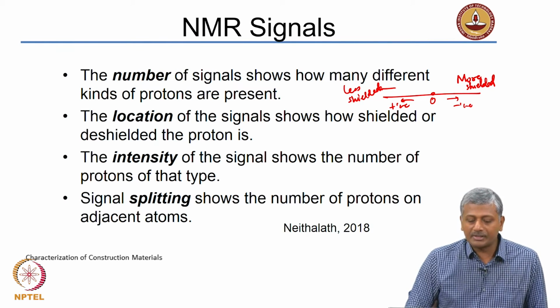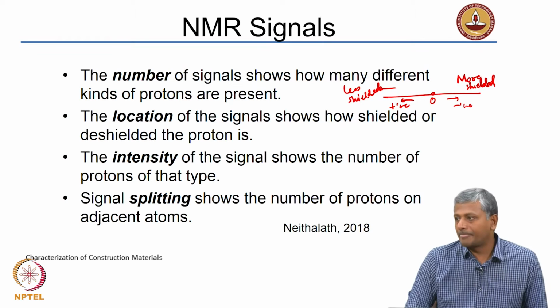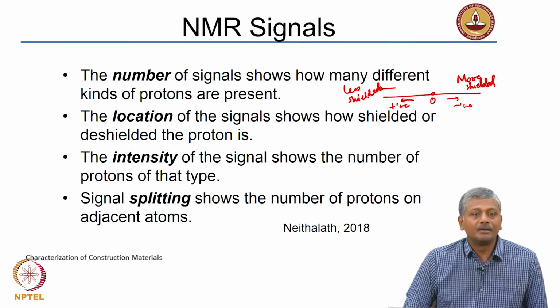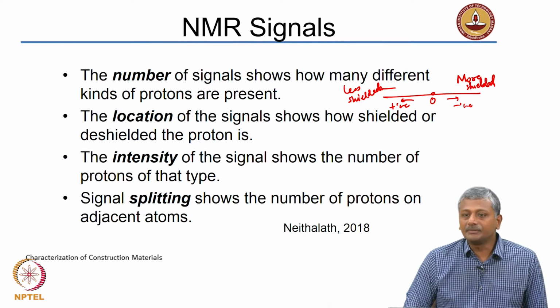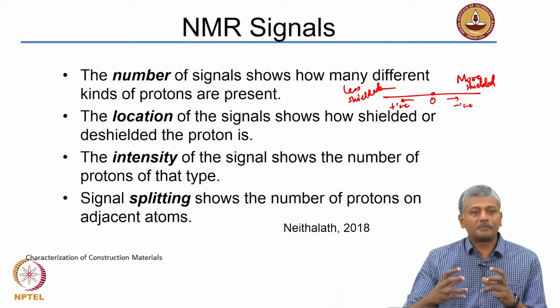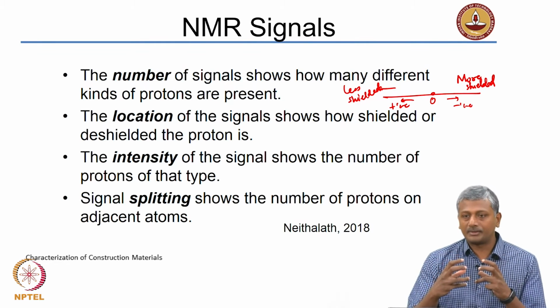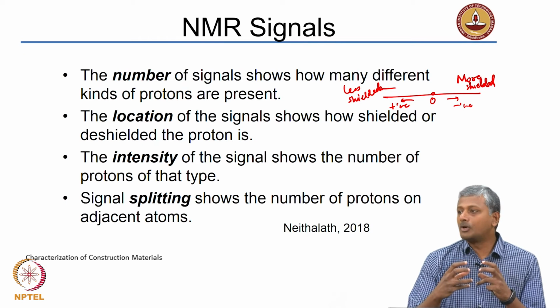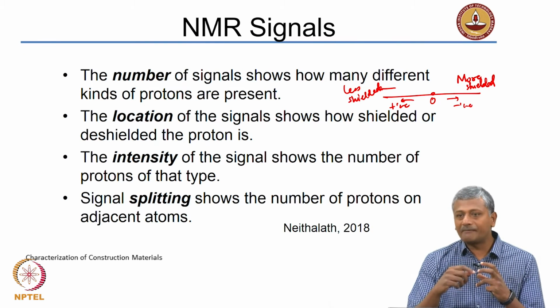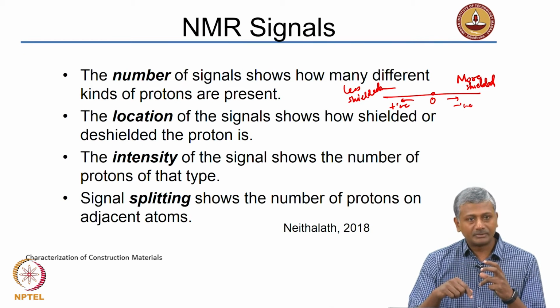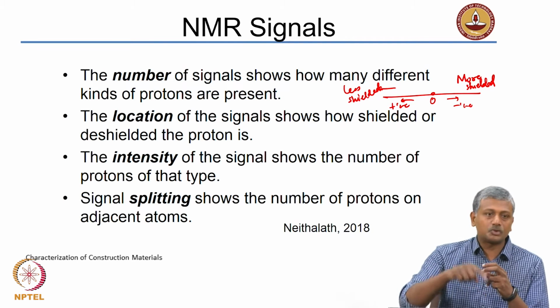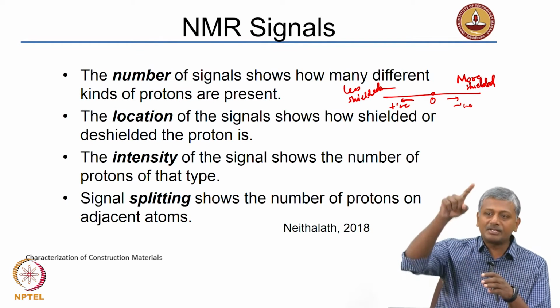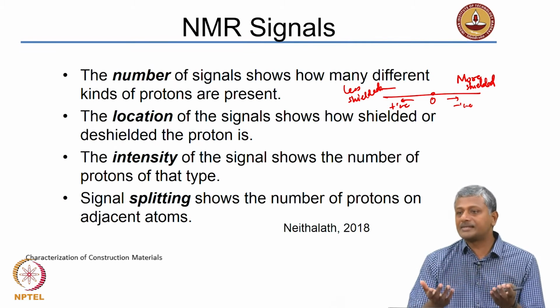The intensity of the signal shows the number of protons of that type. For example, if you are getting silica in the dual state, that means there are two silica tetrahedra joined together, that is called a disilicate. That will have a specific location of the peak or specific chemical shift at which you detect that peak, and the intensity of that peak will tell you how much of the disilicates are present in your system.